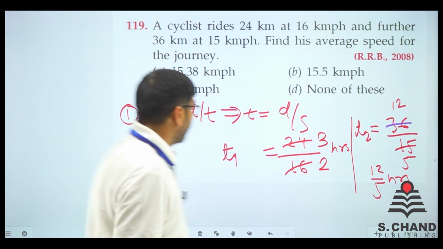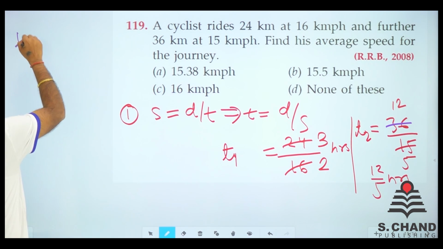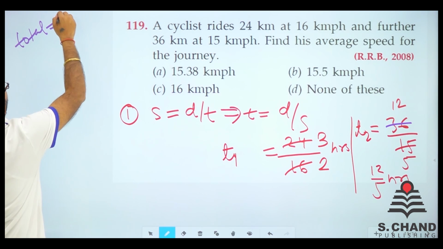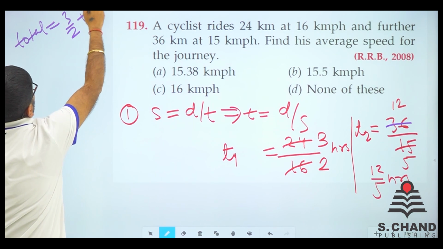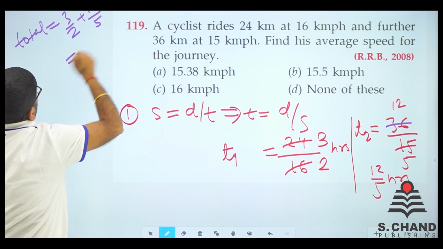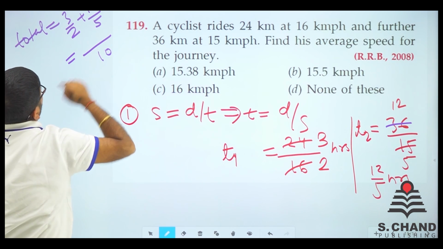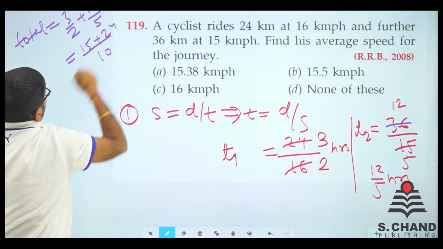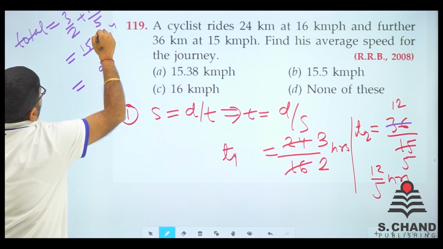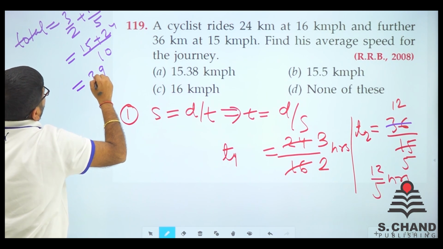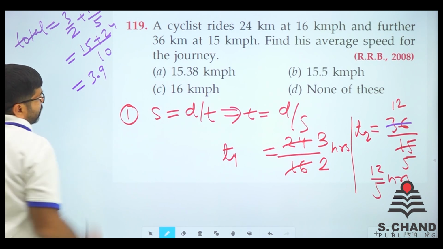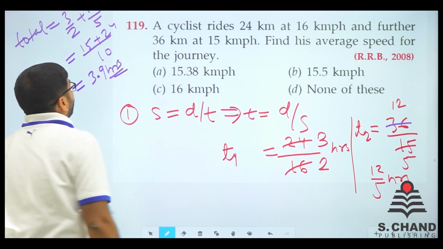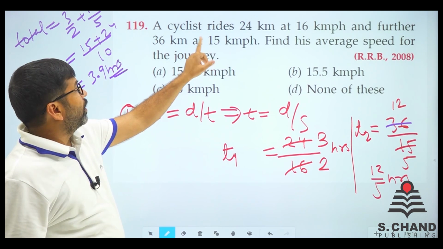So the total time will be 3 by 2 plus 12 by 5. That will be divided by 10. 5 times 3 is 15, plus 12 into 2 is 24. So we get 39 by 10. 3.9 is the total time. 3.9 hours.